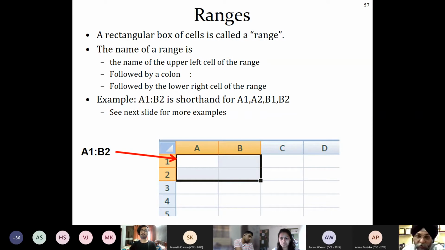Upper left and lower right will be the range, because we cannot select in a circular way. Can we? We can't do that. So if you go from top to bottom and drag towards the right-hand side, whatever cells are selected is called the range. For example, over here it is A1 colon B2. In shorthand, it will cover the cells A1, A2, B1, and B2. So this is the range A1:B2, right?